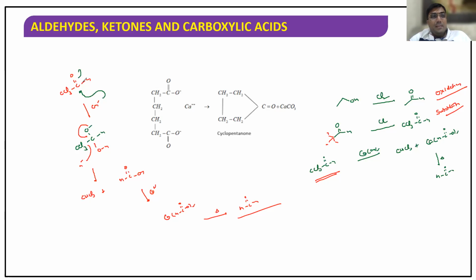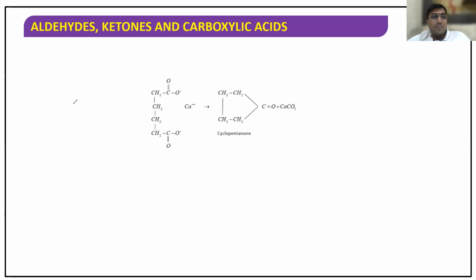Here you take Me. You take Me. When you take Me, what is it? Acetone. You studied or not that one? Listen. CH3, CO, CH3. Add chlorine. When you add chlorine, you get CCl3, CO, CH3. How do you get this? Can anybody tell me?